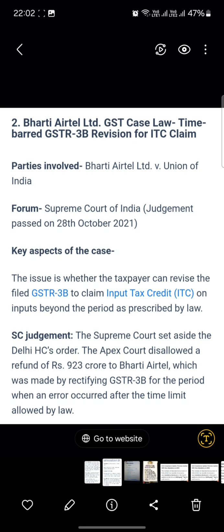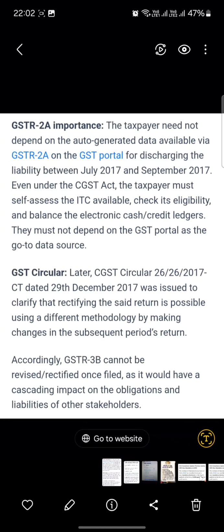Now the issue is whether the taxpayer can revise the filed GSTR 3B to claim the input tax credit on the inputs beyond the period prescribed by the law. The Supreme Court set aside the Delhi High Court order. The Apex Court disallowed a refund of 923 crores to Bharti Airtel, which was made by rectifying GSTR 3B for the period when the error occurred, after the time limit allowed by law.